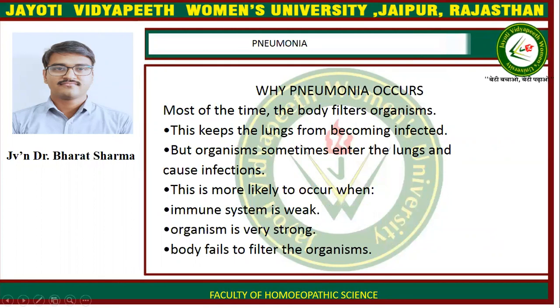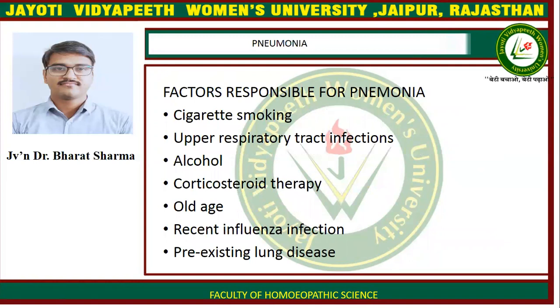Why does pneumonia occur? Most of the time, the body filters organisms. This keeps the lungs from becoming infected, but organisms sometimes enter the lung and cause infection. This is more likely to occur when the immune system is weak, the organism is very strong, and the body fails to filter the organism. Factors responsible for pneumonia: cigarette smoking, upper respiratory tract infection, alcohol, corticosteroid therapy, old age, recent influenza infection, and pre-existing lung disease.